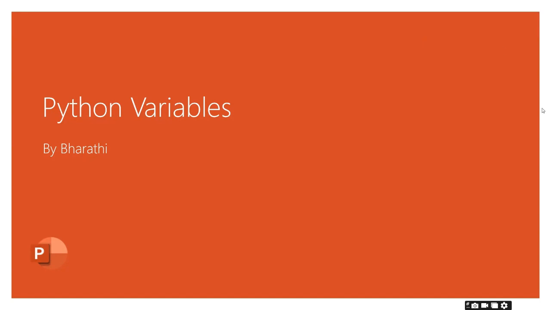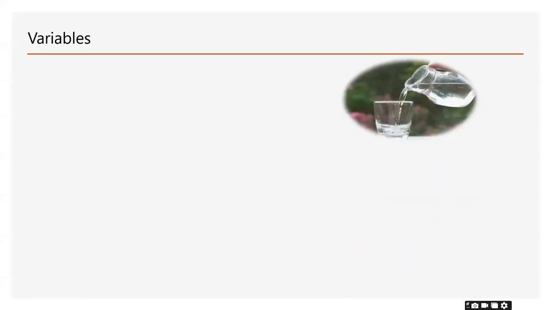So here let's try to understand what we mean by variables. Here I have given a picture wherein water is being poured into a glass. So what we can understand is variables are basically containers for storing data values. Here our data is water, and the glass or jar is known as the container.